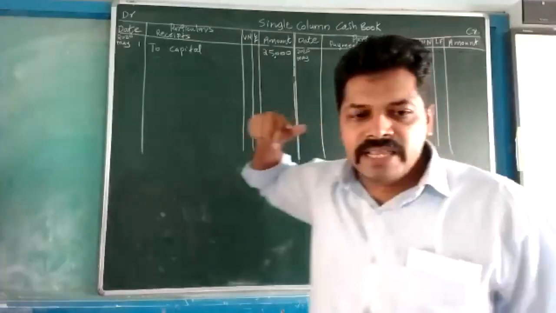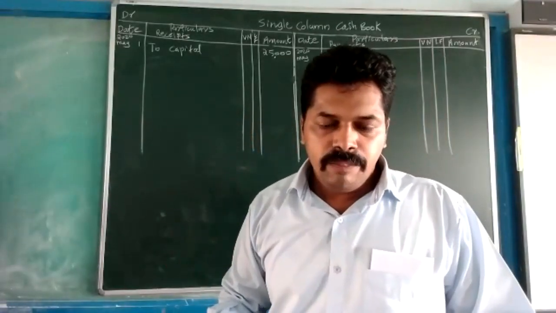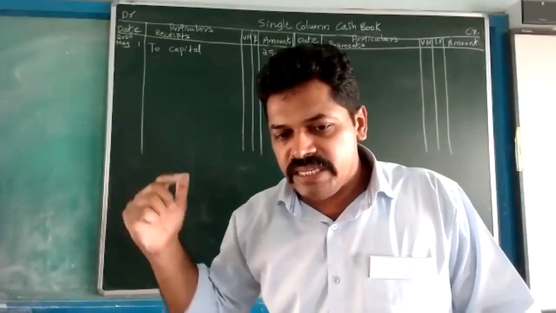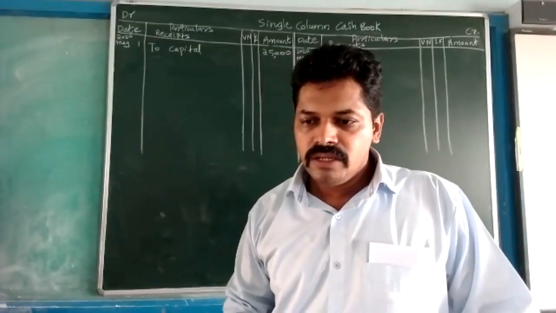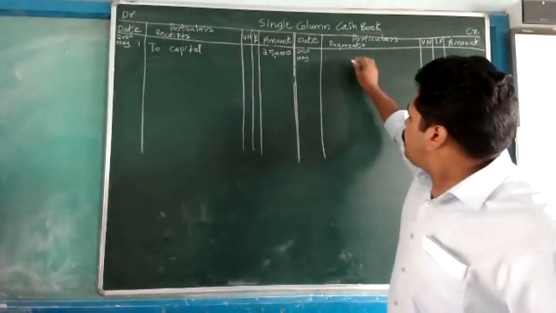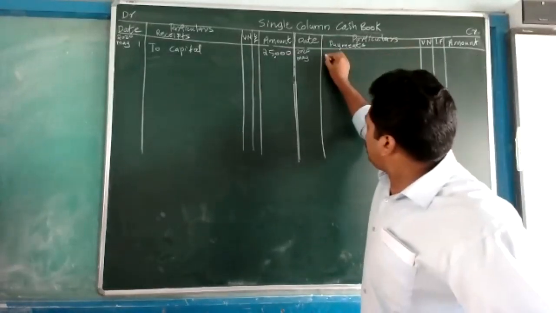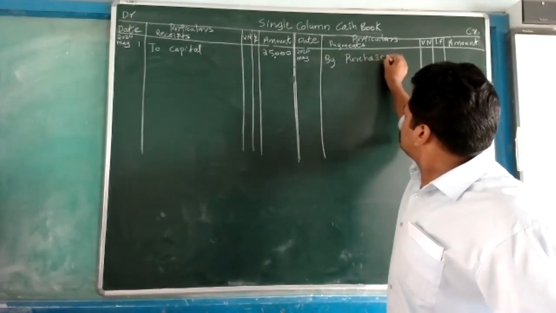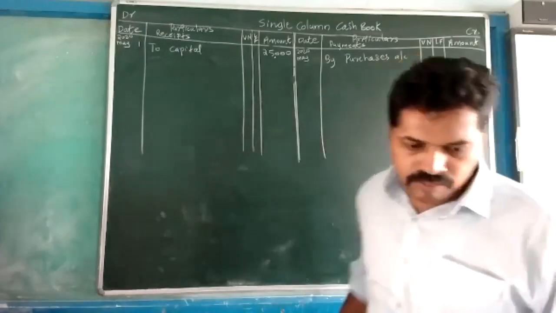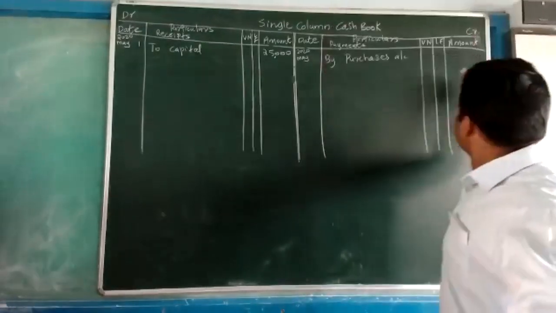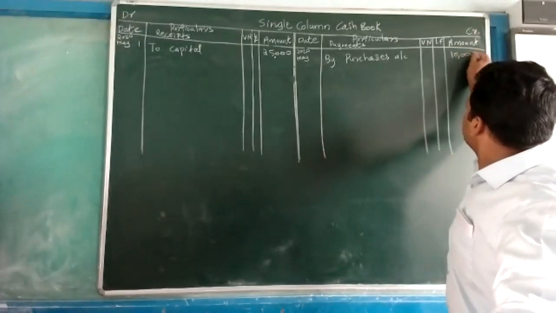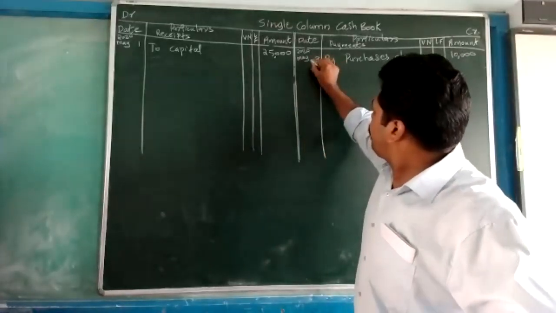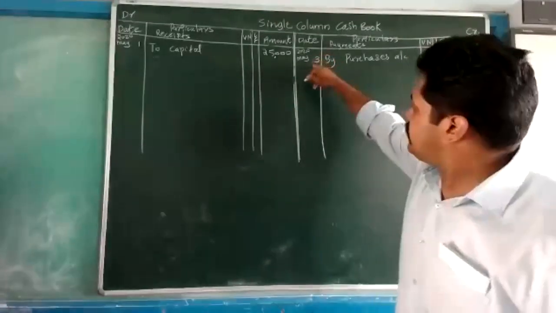And if you are writing the journal entry, what is the debit aspect? Purchases. If you are writing this in the journal book, the entry is purchases account debited to cash. So the debit aspect is purchases, which we have to write there. First use 'By', then purchases. In the amount column, 10,000. And the date is May 3; in the date column we have mentioned 3.